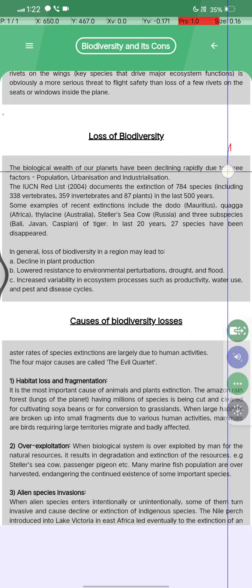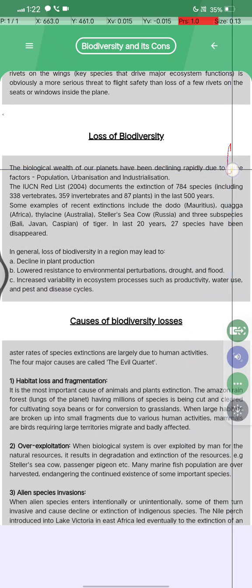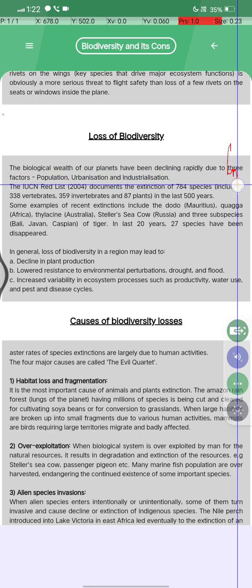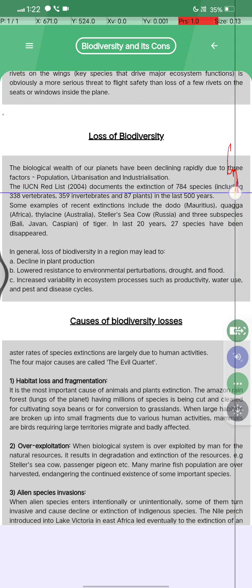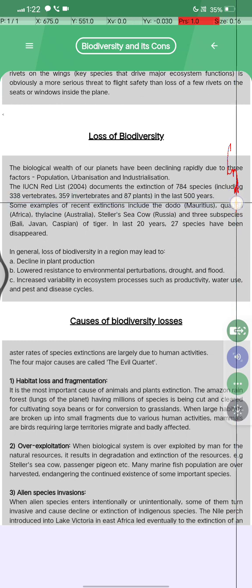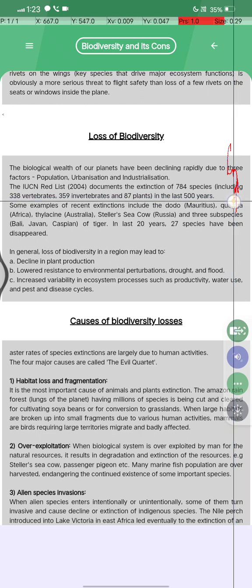Loss of biodiversity. The biological wealth of our planet has been declining rapidly due to three factors: population, urbanization and industrialization. The IUCN Red List 2004 documents the extinction of 784 species, including vertebrates, invertebrates and plants.